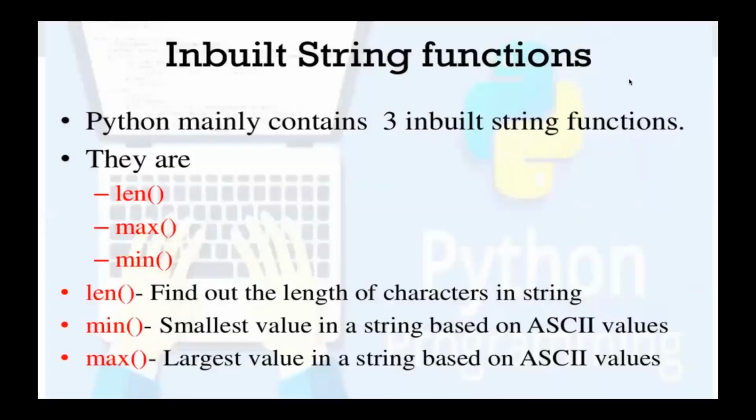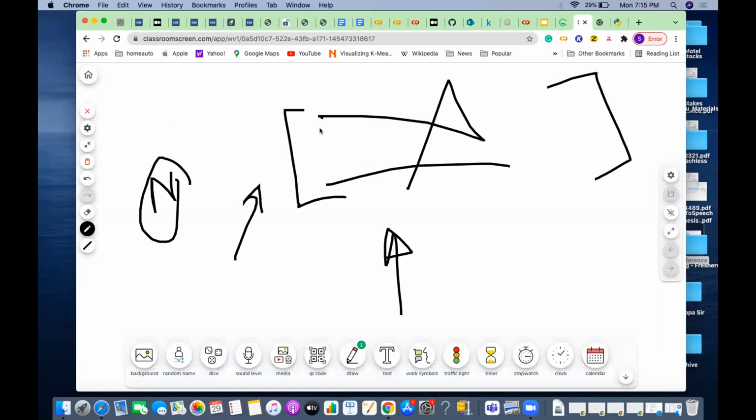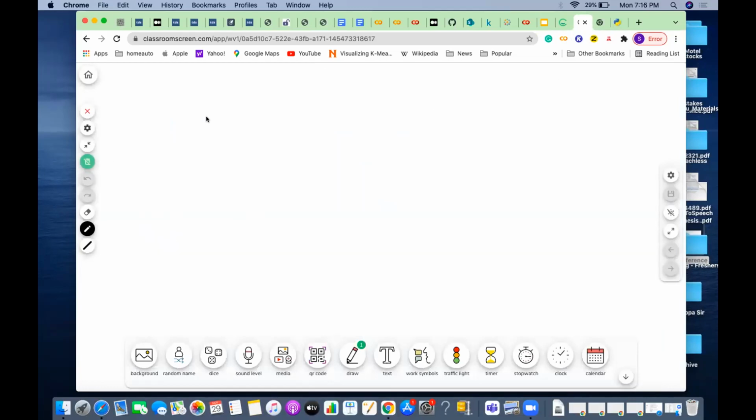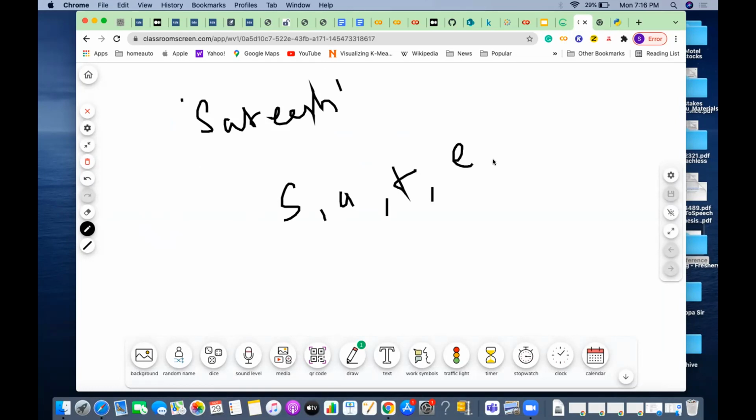So that is the reason, when I create a list with a string with several names, like SATEESH, this is a string. Now what are the elements in the string? Character-wise, the S is capital S, then small a, then small t, then small e, then another small e, then small s, and H.